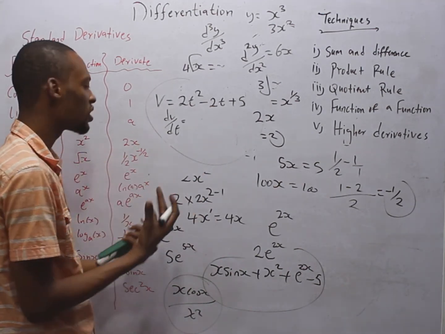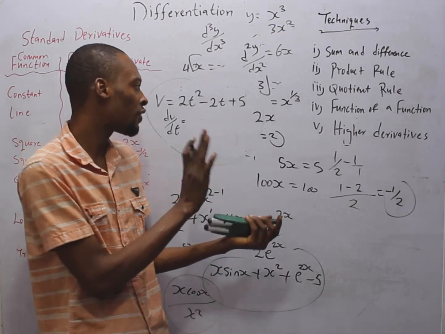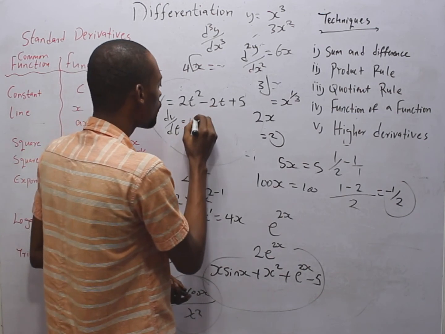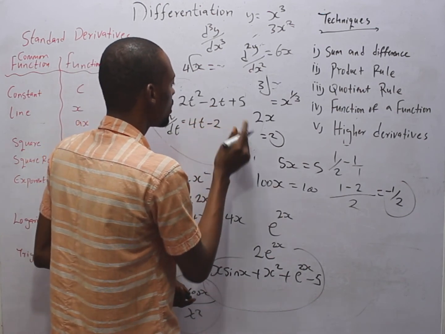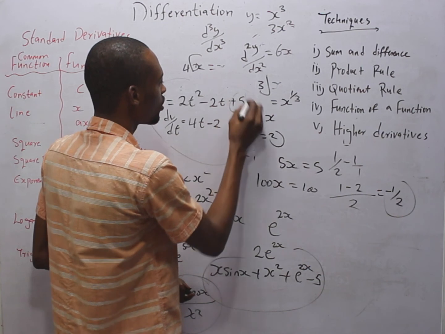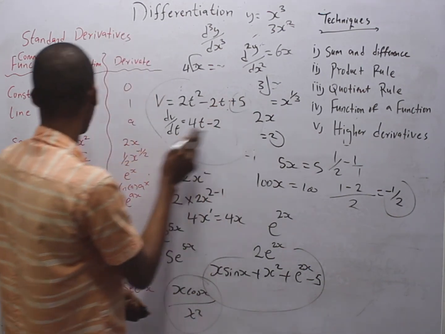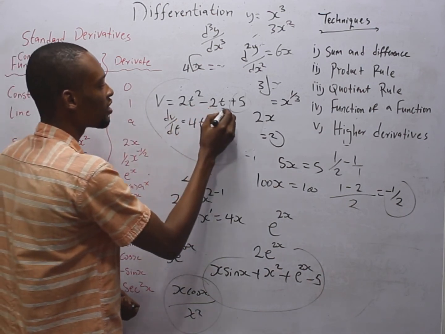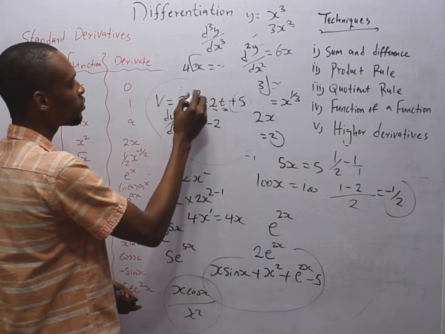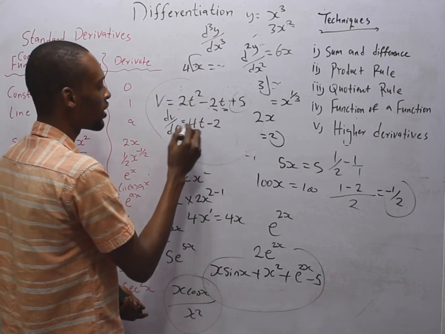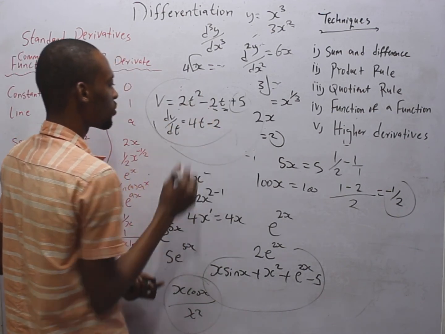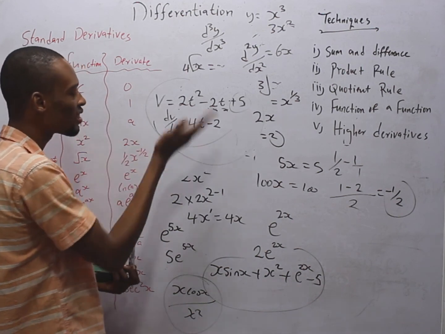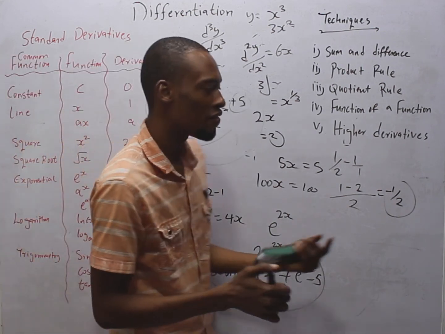S is just there to give you the standard. So dv dt is simply 4t minus 2. Differentiating 5 gives 0. Differentiating 2t gives 2, and differentiating 2t squared gives 2 times 2, 4t. When you differentiate velocity, you get acceleration. And when you integrate acceleration, you get velocity.